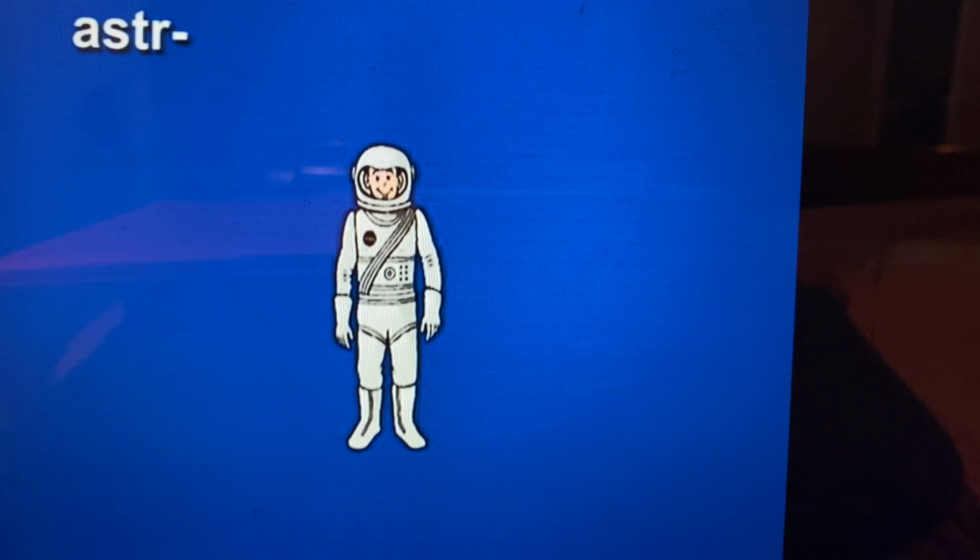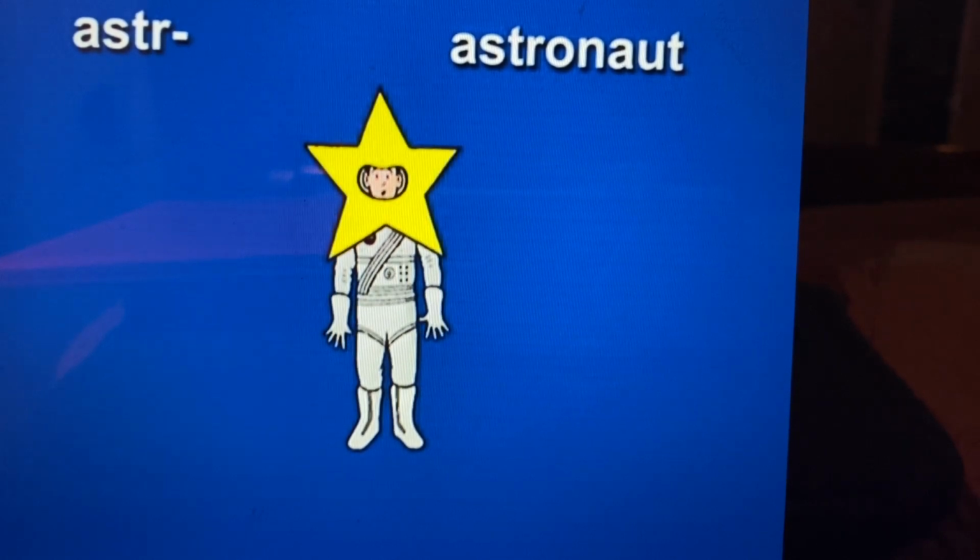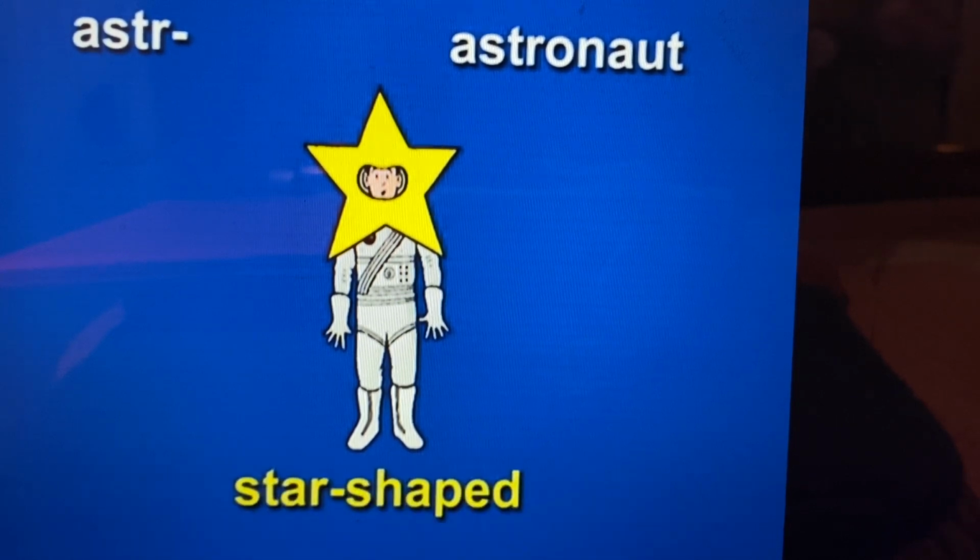Next, aster. Aster could suggest astronaut. Aster, astronaut. Aster means star-shaped, so as you look at this astronaut, all of a sudden he has a star-shaped head. Aster, astronaut, star-shaped. 2 times together. Aster, astronaut, star-shaped.